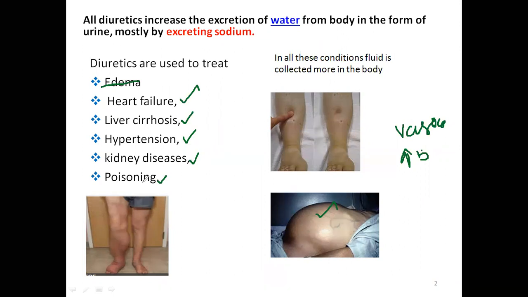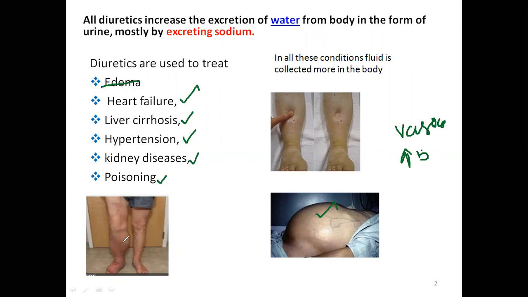So if it leaves from our body, whatever poisonous effects will be reduced. You see this finger, this leg. You observe how edematous it is. It is mainly due to elephantiasis, Entamoeba histolytica. That microorganism causes edema. In that condition also we can use these diuretics. So this is some introduction.